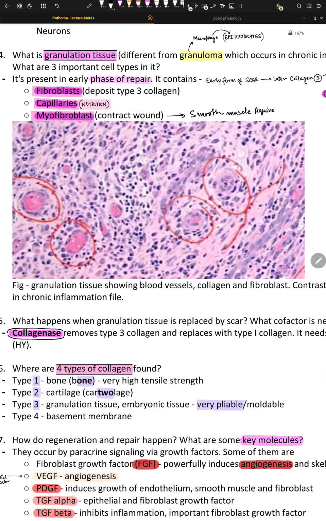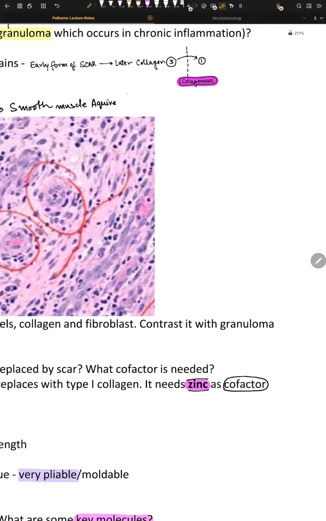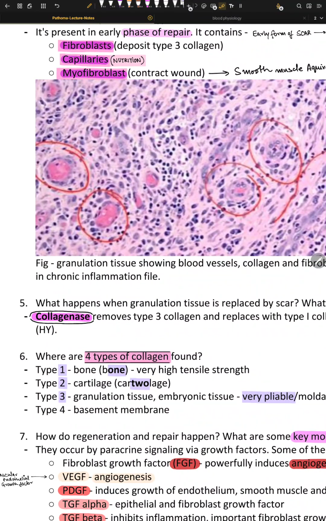Now why do we even need smooth muscle in the first place here? Because they express something called alpha smooth muscle actin. These myofibroblasts are just like contractile fibroblasts.